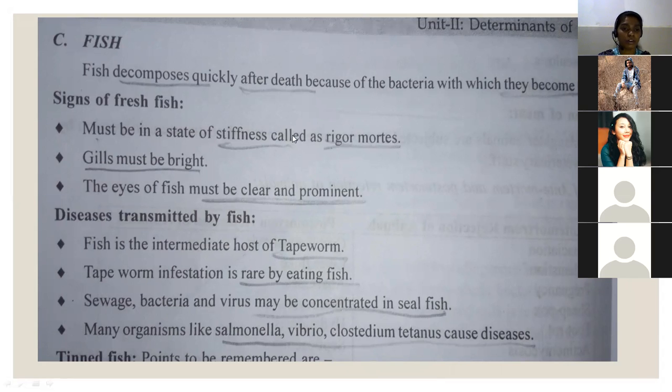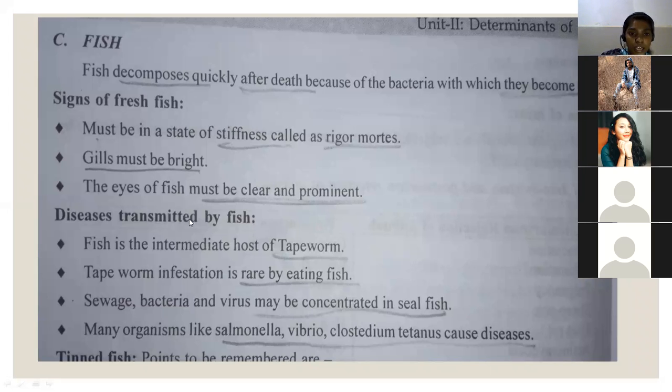Okay, rigor mortis. So fresh fish will be stiffened only, like rigor mortis. That is considered as fresh fish. And gills must be bright. Gills means the wings which are present; they should be bright, and the eyes of the fish must be clear and prominent. The eye should be very clear. Then only it is considered as fresh fish.